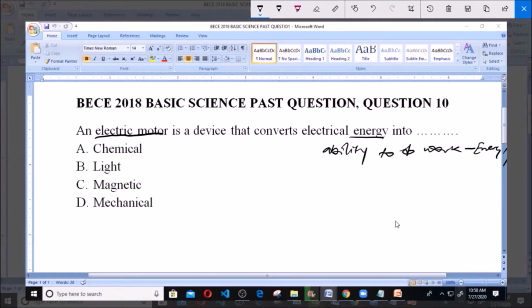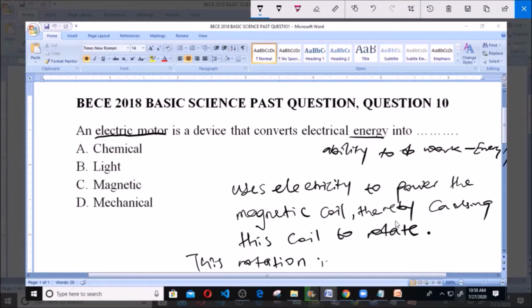Now this rotation is a form of energy. We have to know the form of energy which rotation falls into, and rotation falls into mechanical energy.